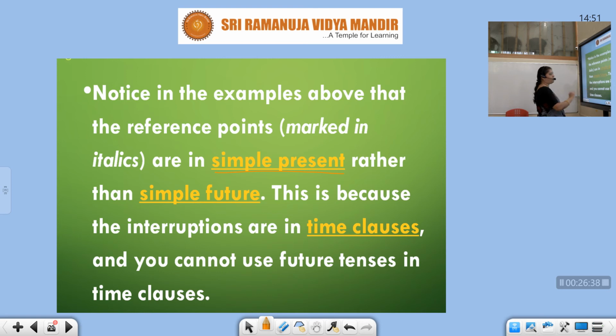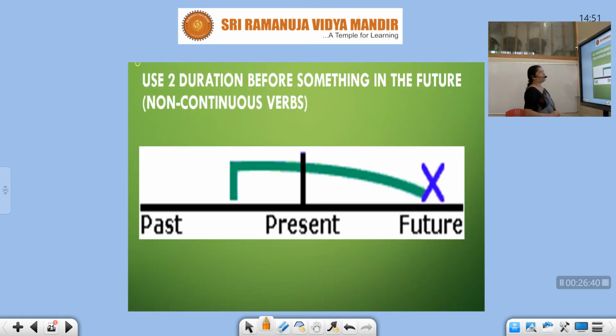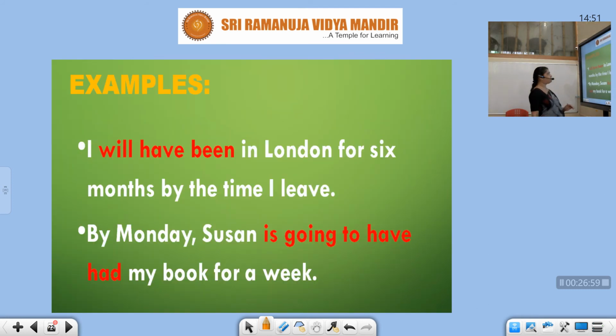Time clause must always be in present simple. Now, another case. One case is one action going on in the future. That action will go on in the future and it will be stopped by another action. That is one case. Another case is duration before something in the future with non-continuous verbs. We'll see what that is.